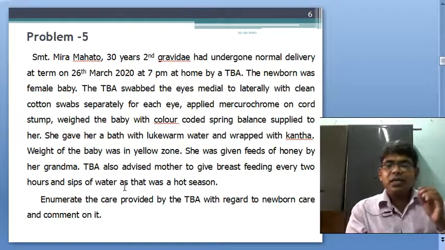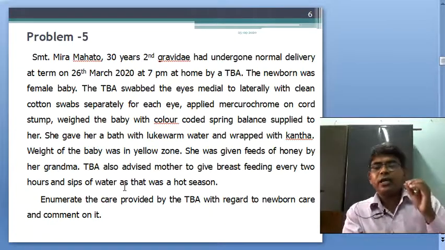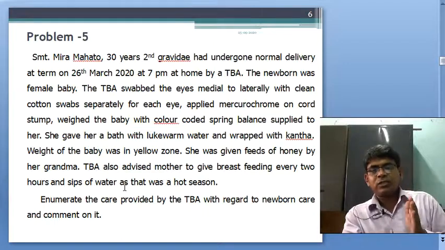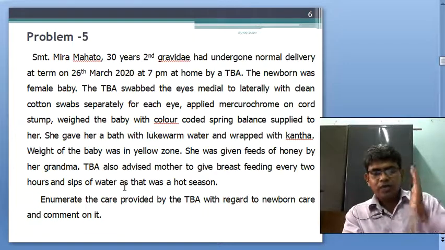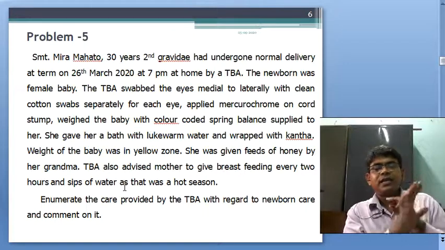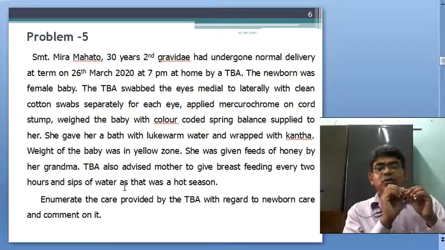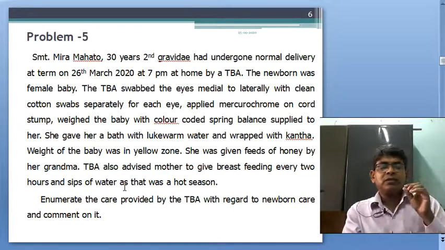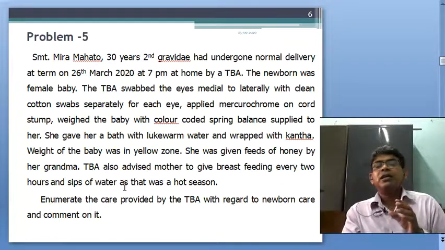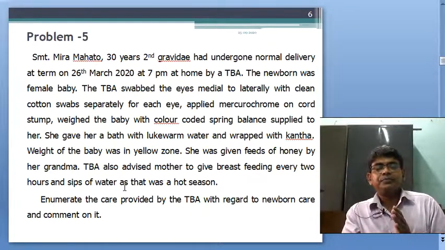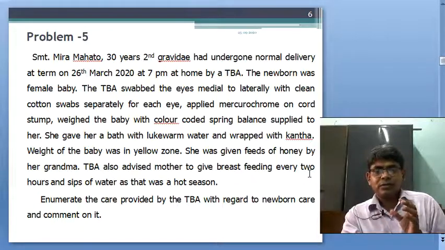Even in hot season there is no need of water, only exclusive breastfeeding, only and only, nothing else. Even water should not be given to the baby up to 6 months, unless medically advised.